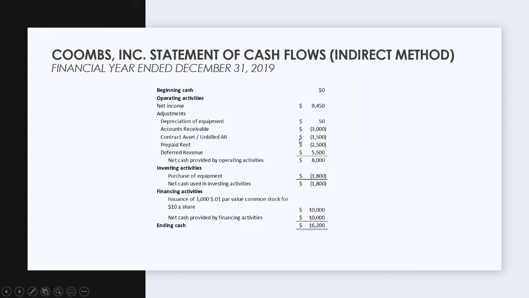How would this be adjusted in our statement of cash flows? It'd be part of our contract assets or unbilled AR as a reconciling item to net income. So net income would increase, but because we didn't collect cash for this amount, we would decrease it in our adjustments column, so our net cash provided by operating activities wouldn't change at all. We would still only have $8,000 because we didn't receive cash. There's no debit to cash or credit to cash in this journal entry.